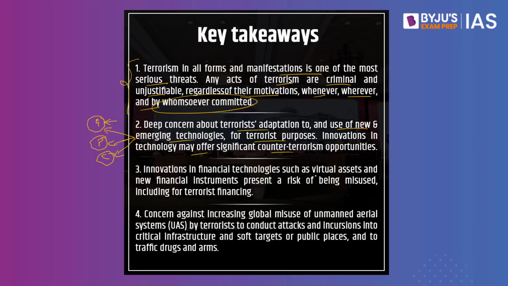Innovations in financial technologies such as virtual assets and new financial instruments present a risk of being misused, including for terrorist financing. What do we understand by this? Let's say for example, we have new blockchain technologies that have come into the picture. We have Bitcoin, we also have a number of virtual currencies as well. All this is an advancement of technology which creates a decentralized system. However, such a decentralized system can also be a problematic area for the countries.